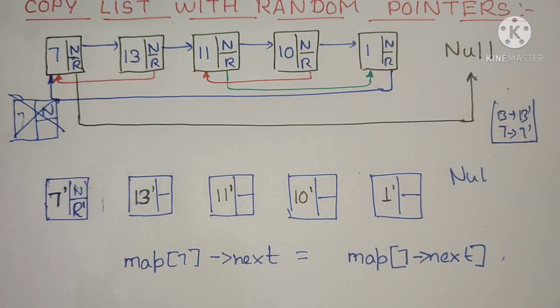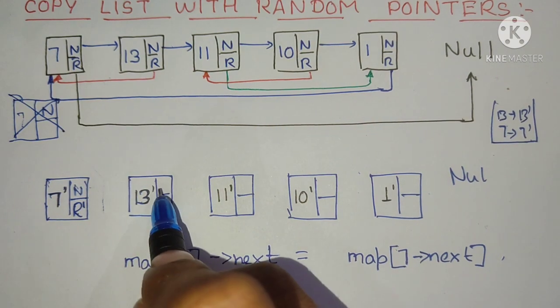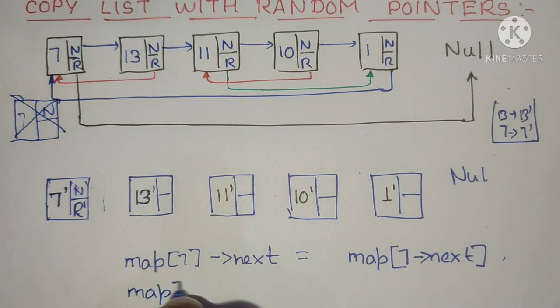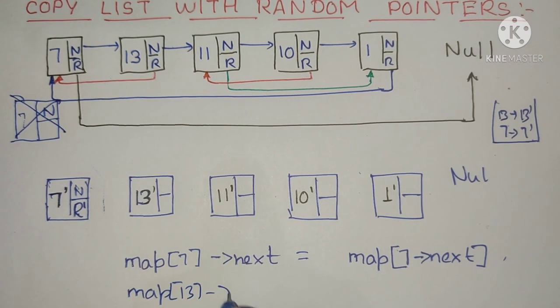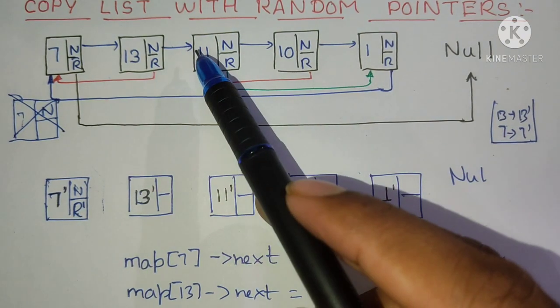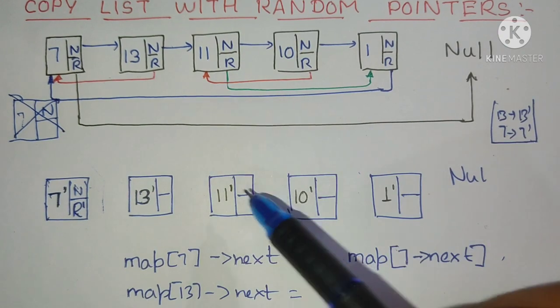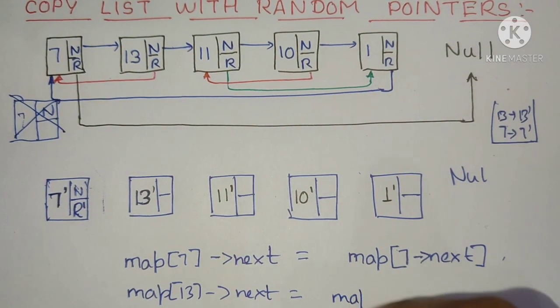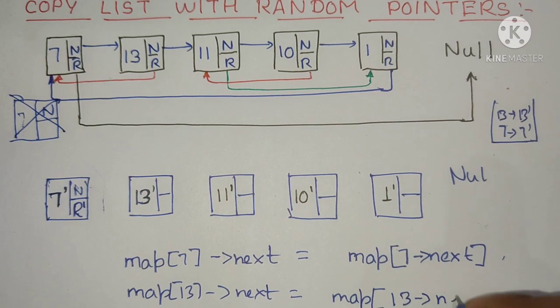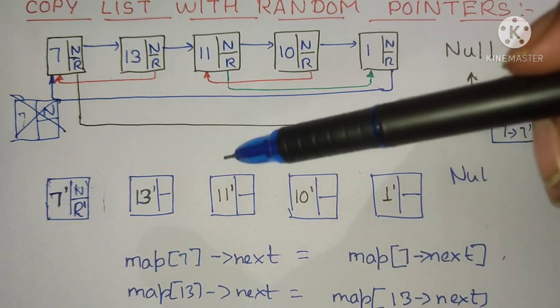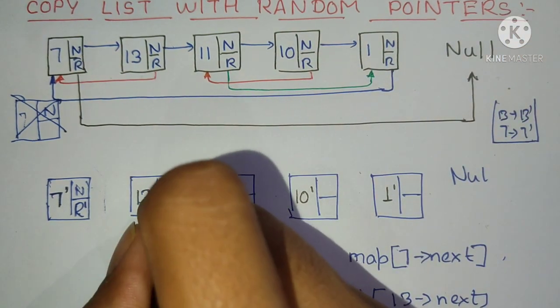The next pointer of map of 13, that is the next pointer of 13 dash, will be equal to the map of next of 13. Next of 13 is 11, so you will get this 11 dash in the next pointer.